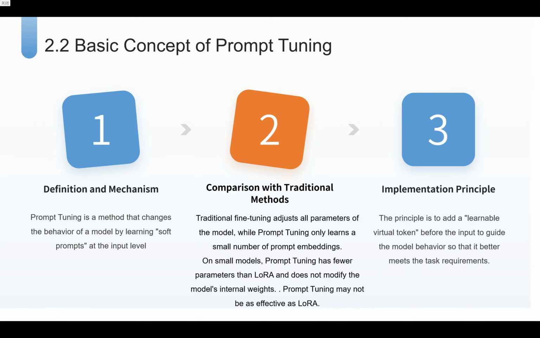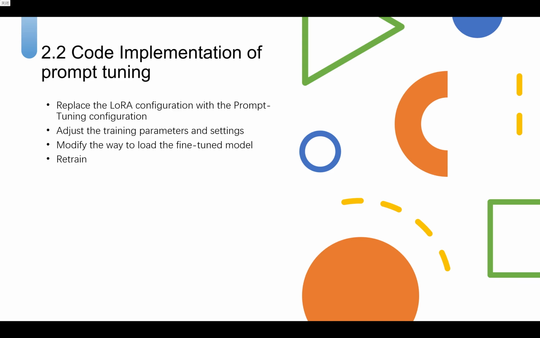Next, let's understand what prompt tuning is. Prompt tuning changes model behavior by learning soft prompts at the input level. The principle of prompt tuning is to add a set of learnable virtual tokens before the input to guide model behavior. These virtual tokens are learned during the training process, and the model will understand the training objectives more easily through these prompt tokens. Code implementation of prompt tuning is divided into 4 steps.